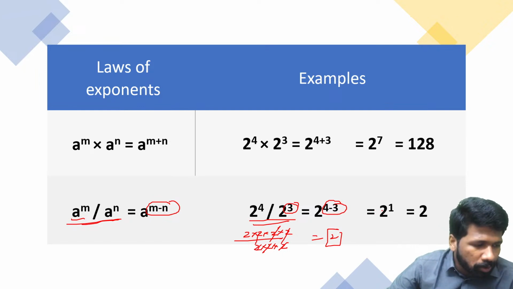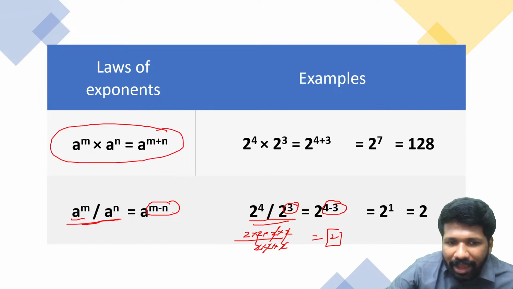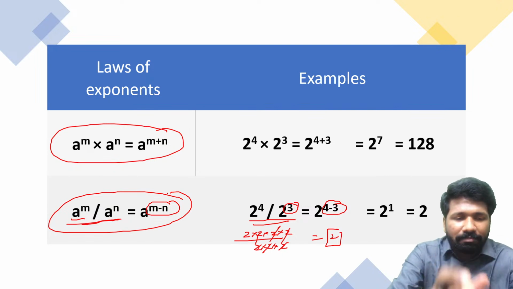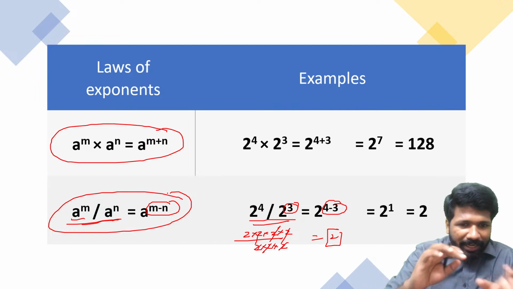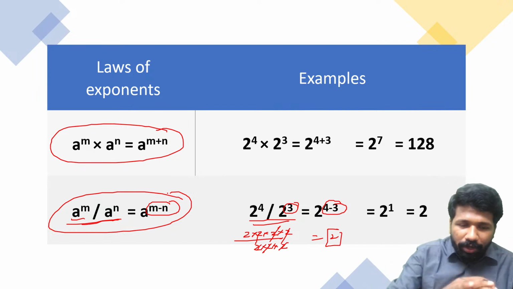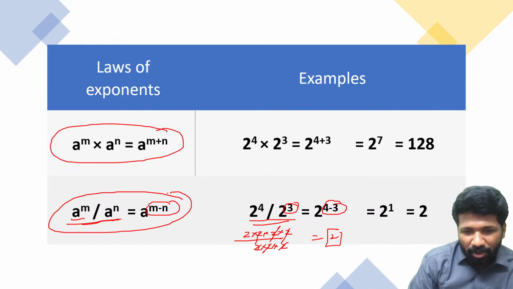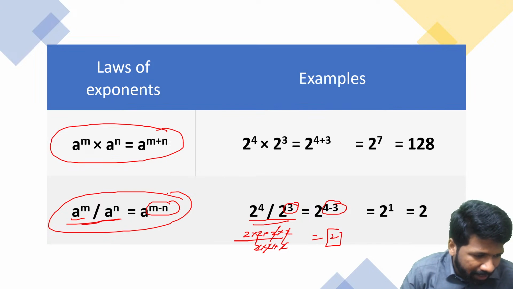And let me tell you, those of you who want to learn more about logarithm, all the exponent rules have a logarithmic counterpart. In logarithmic rules also the same thing is applicable. But exponent and logarithm are written in different syntax, so accordingly the rule will look different, but it is the same itself. All of you understood these two things? If the bases are the same, how to multiply and how to divide.